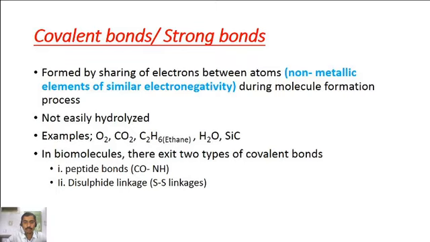Peptide bonds are formed between the CO and NH groups of two different amino acids, while disulfide linkages are formed between sulfur containing groups. It is also known as S-S linkage.